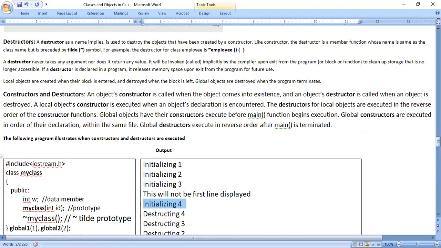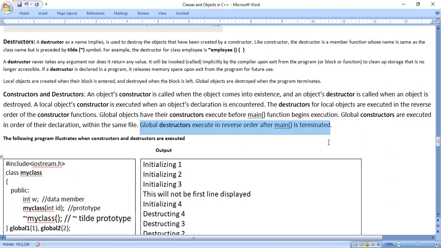See, for that we will go to the theory behind that. See what they are telling. Last line: global destructors execute in reverse order after the main function is terminated.